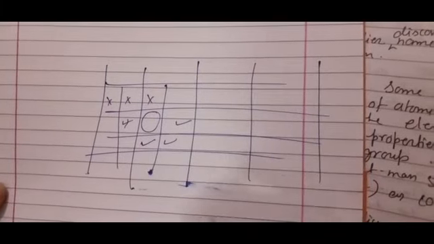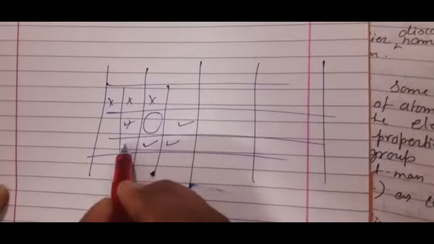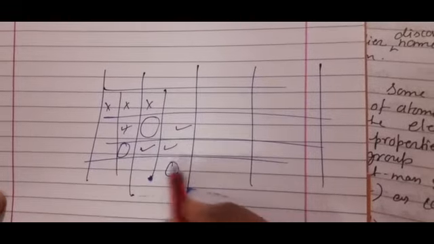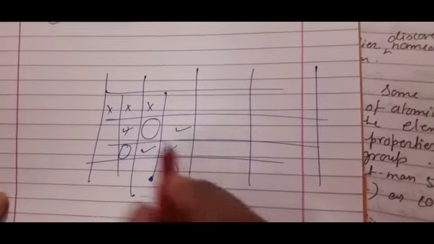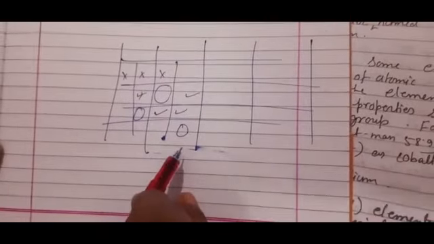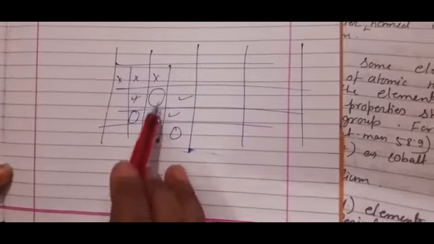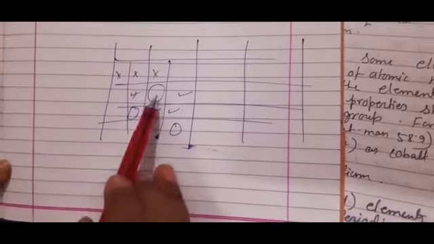I am going to discuss that. Maybe he left 1 2 3 4 more places blank, that just now not so many elements were discovered, but in future there must be a few more elements discovered and their place will be here, and his prediction was correct.